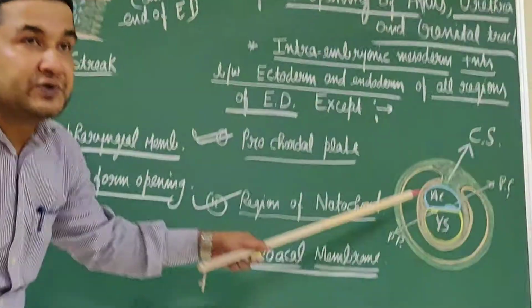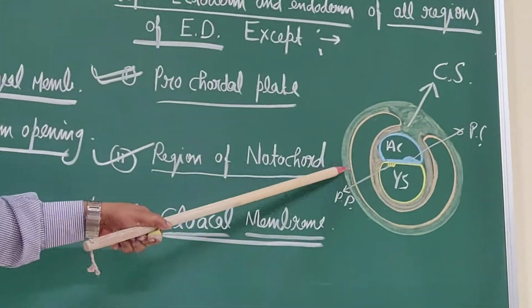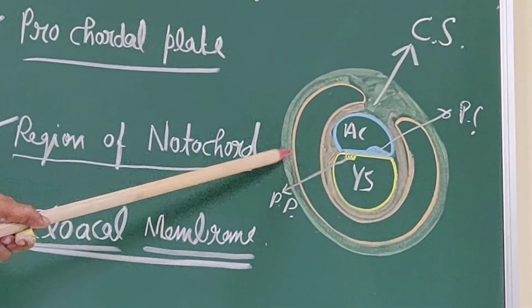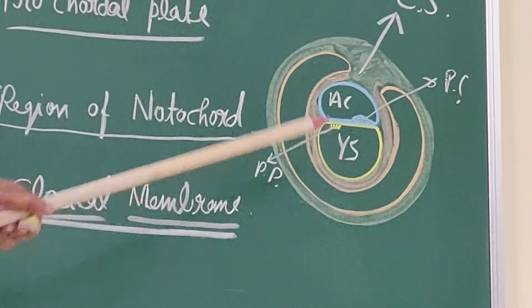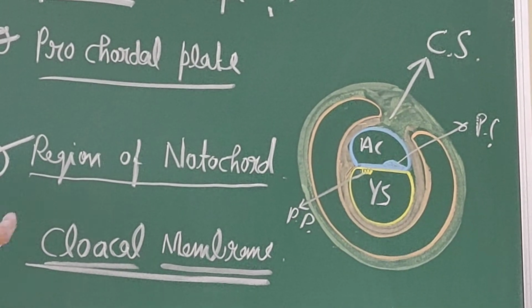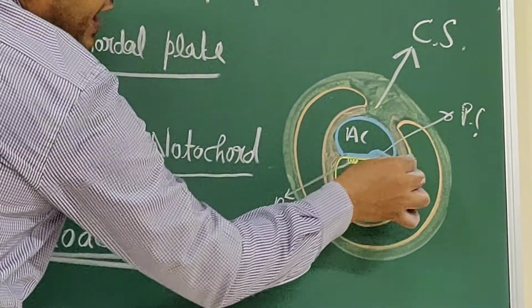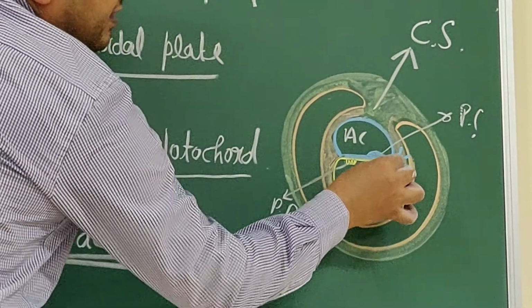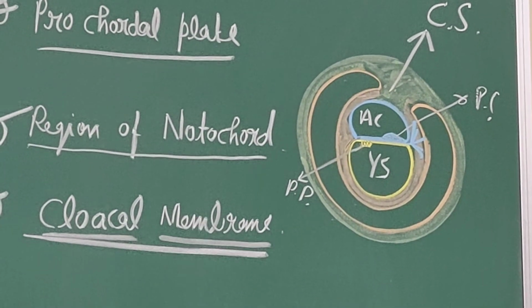This extraembryonic mesoderm, if you remember, is divided into outer and inner layers. The outer layer is the somatopleuric, while the inner layer is the splanchnopleuric layer of the extraembryonic mesoderm. So this intraembryonic mesoderm formed by the primitive streak also enters into the extraembryonic mesoderm.